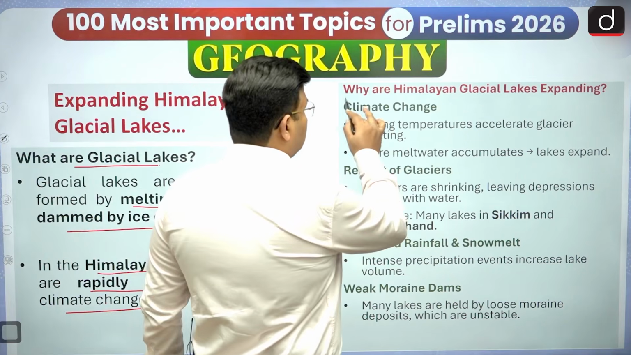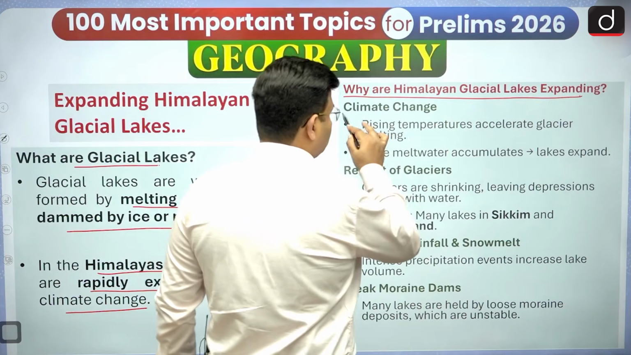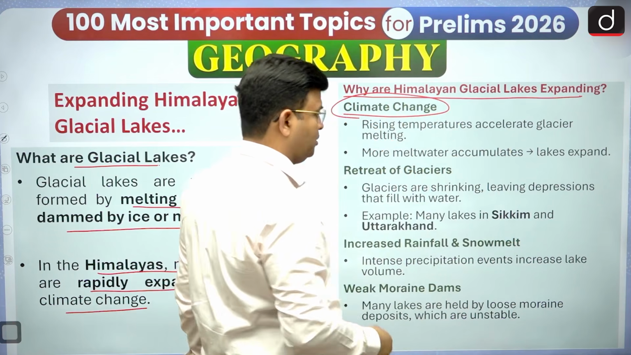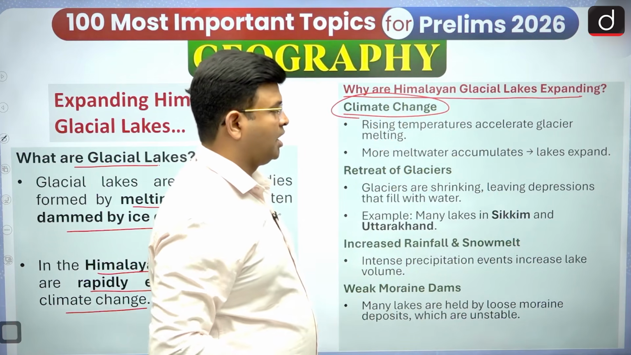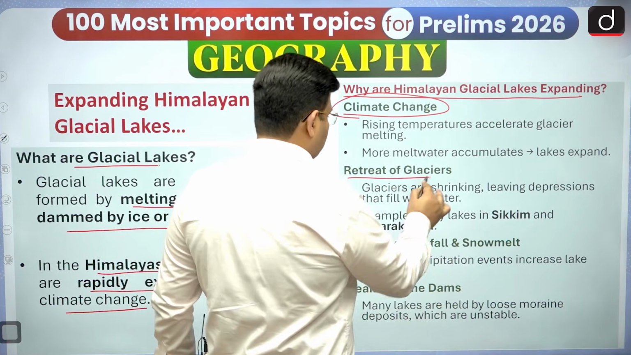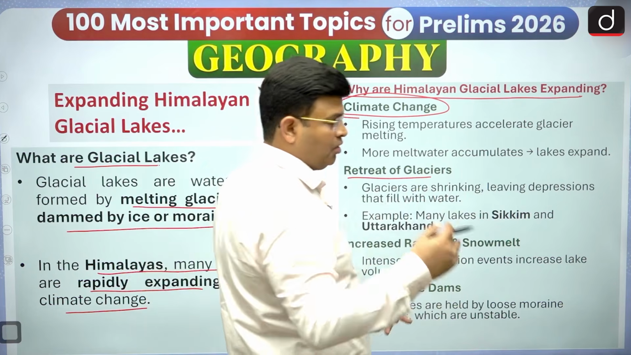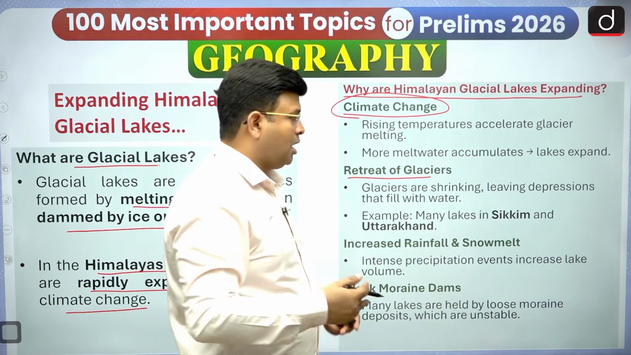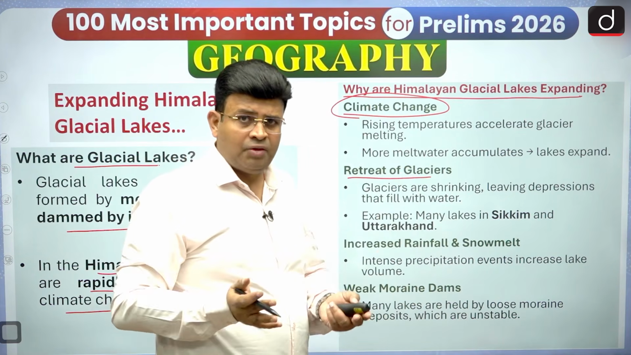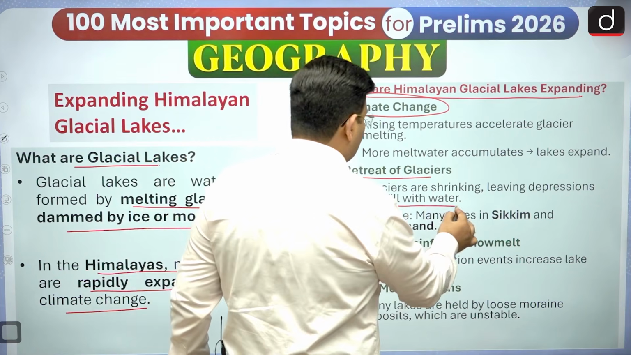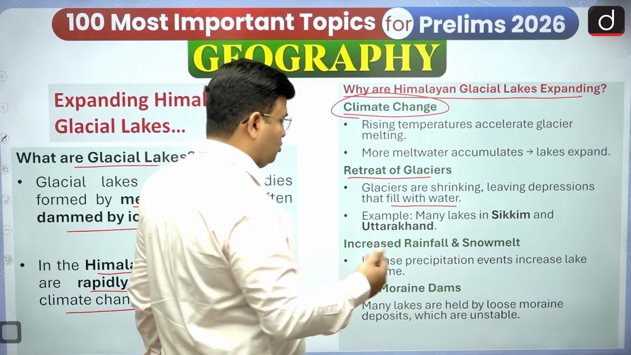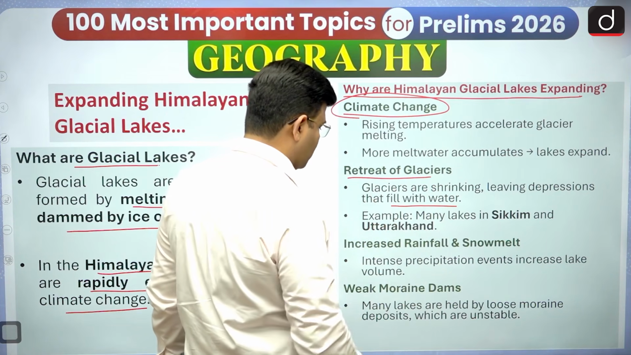So why are Himalayan glacial lakes expanding? First, climate change: rising temperature accelerates glacier melting, that is global warming, and more meltwater accumulates, causing lakes to expand. Second, retreat of glaciers: the glaciers are shrinking after melting, leaving behind depressions that are filled with water, so glacial lakes expand. Many lakes in Sikkim and Uttarakhand show this retreat of glaciers.